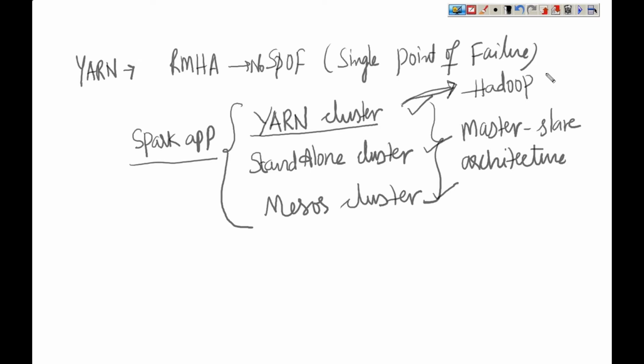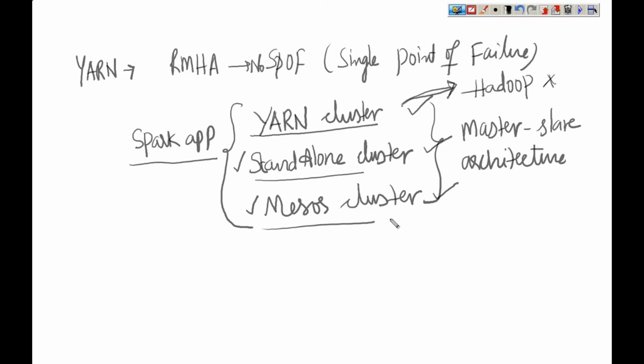Let us say we do not have Hadoop. Can't we run a Spark application? Yes, we can, either by using a standalone cluster or a Mesos cluster. These clusters we have to set up. If you already have a standalone cluster, we can run a Spark application. If not, we have to create a cluster. We can run a Spark application directly on a Mesos cluster if it is already available, otherwise we have to create it. A YARN cluster also, if it is not available, we have to create. But if Hadoop is already there, then there is no need to create a separate cluster for running this Spark application. This is what we have to confirm here.